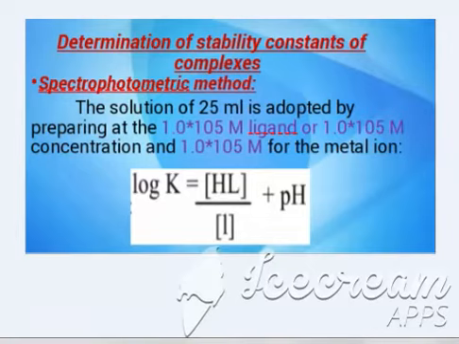Now let's see the methods of determination of stability constant of complexes. First method, the spectrophotometric method. In this method we use a UV-visible spectrophotometer. It actually depends on the color of the compound. Through the definite color we determine the complex. Here is the solution that expresses the metal ion.